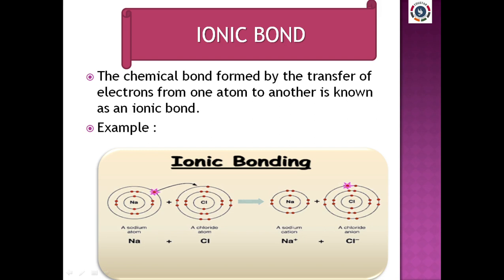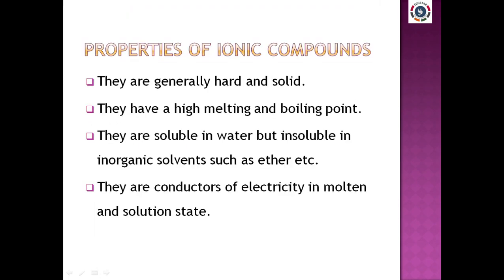So sodium loses its outer orbit electron and attains a positive charge, Na plus. Whereas chlorine accepts this electron and becomes an anion. From this the compound NaCl is formed. By losing the electron, sodium becomes a cation. By accepting the electron, chlorine becomes an anion. That's how the ionic bond is formed. The chemical bond formed by the transfer of electrons from one atom to another is known as an ionic bond.